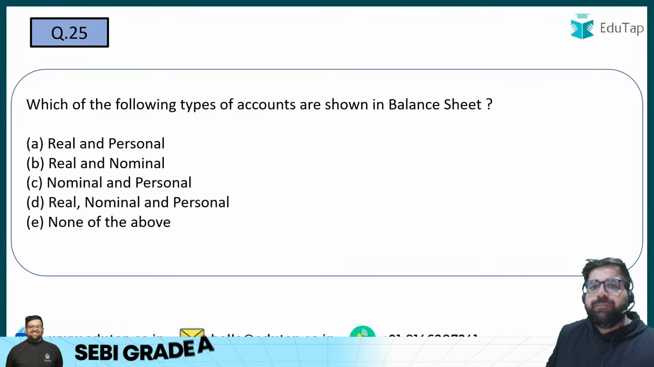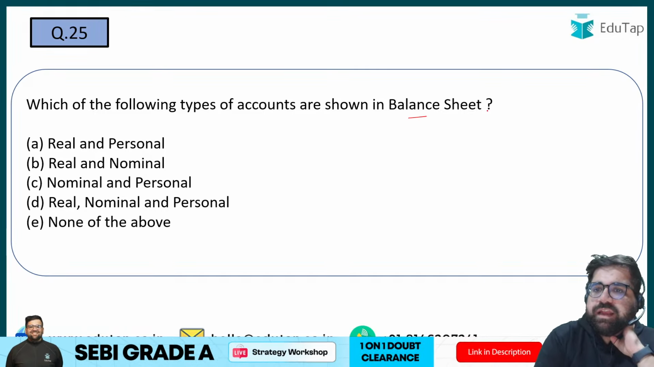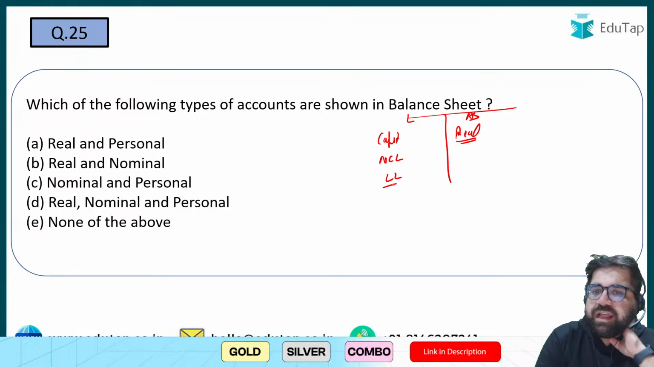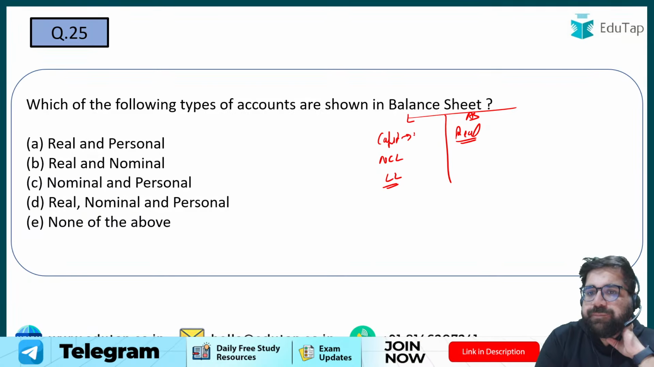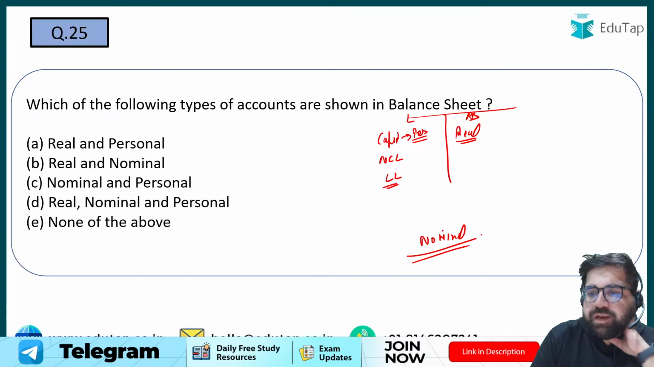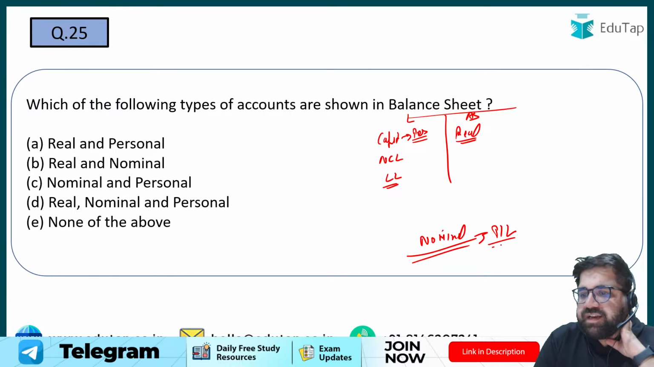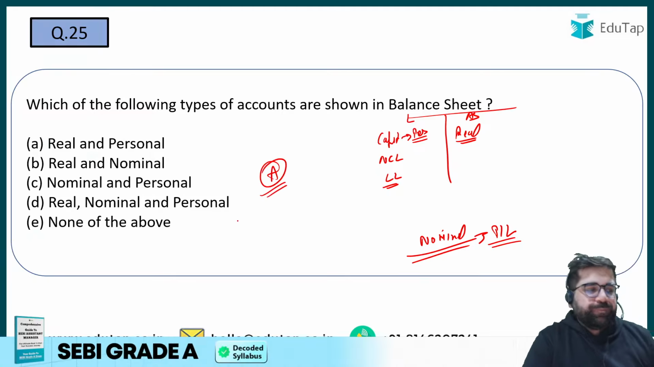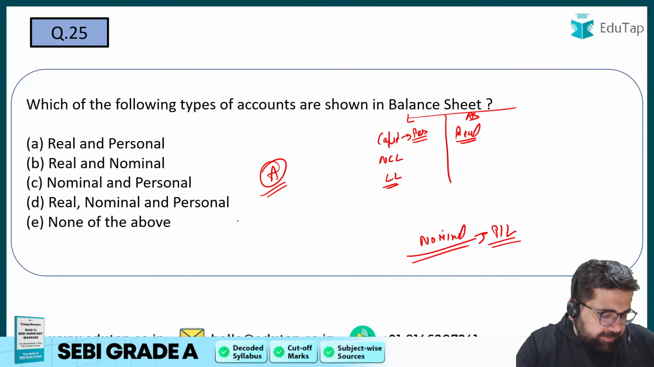Which of the following type of accounts are shown in balance sheet? In balance sheet, on the asset side you will show your real accounts. On the liability side you have capital, your non-current liability and your current liability. Capital can be considered as a personal account, but you will not have any kind of nominal account in balance sheet because nominal accounts are transferred to your P&L and they are settled in that particular year itself. So my answer will be option number A.